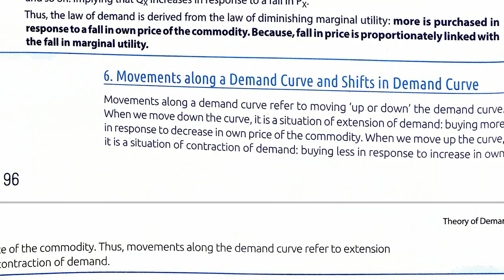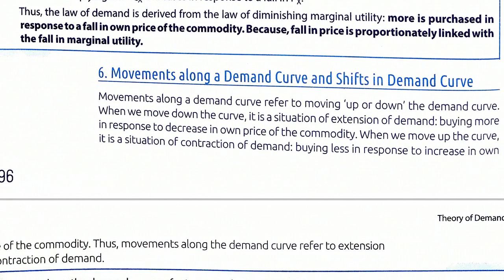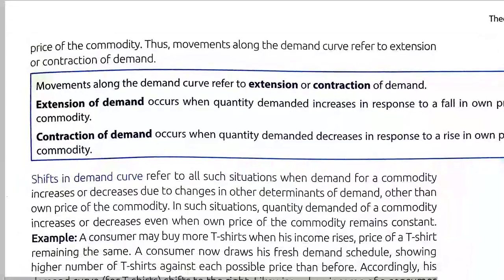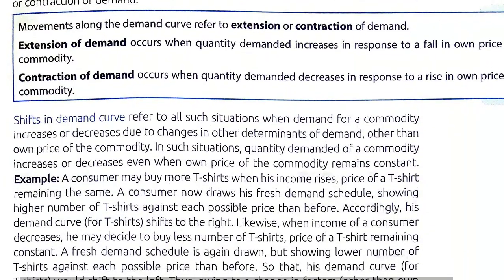So when we move down, the situation of extension of demand is there. When we move downwards, there is more demand at lesser price. This is called extension of demand. And when we move leftwards, it is called contraction of demand. That means we are buying less. So we can understand it.